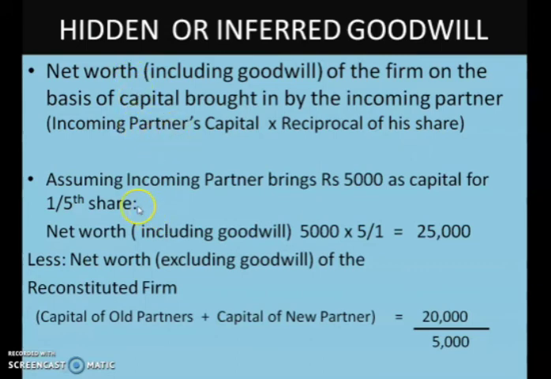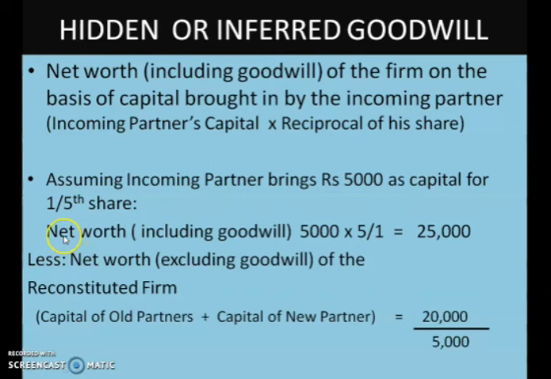Let us do one problem so that you can get a better understanding of hidden goodwill. Assume the incoming partner brings rupees 5,000 as capital for a 1/5 share. So the new partner is admitted in the firm for a 1/5 share and brings 5,000 as his capital. Now how to find the net worth?